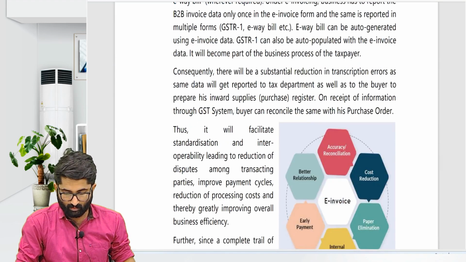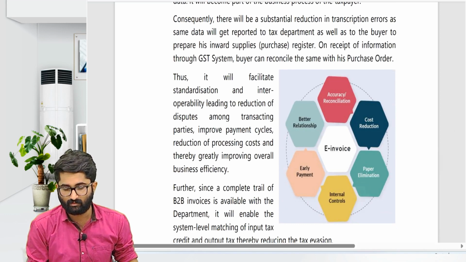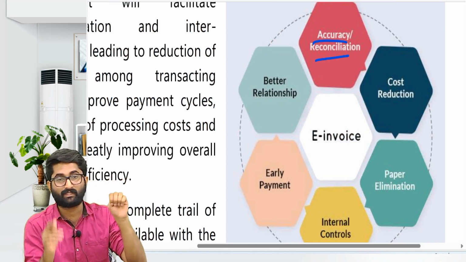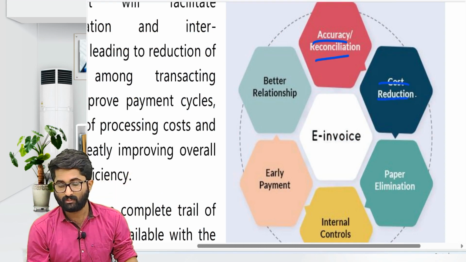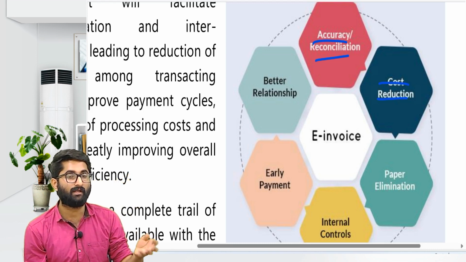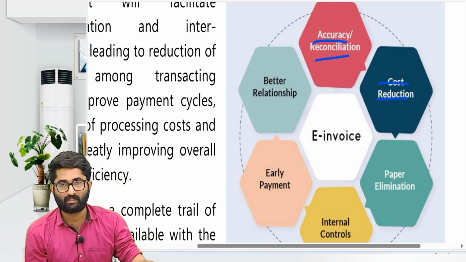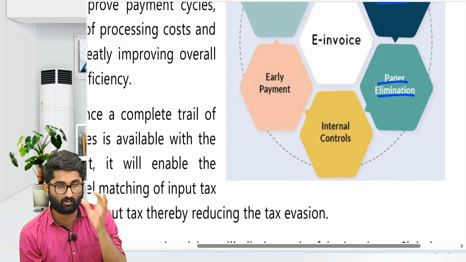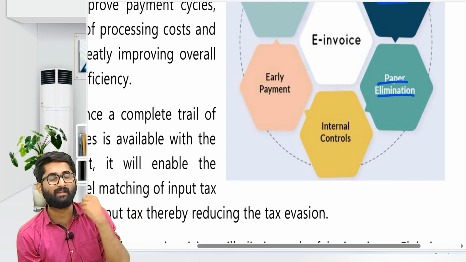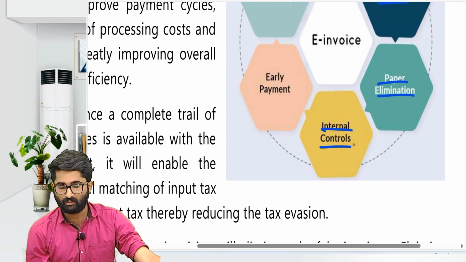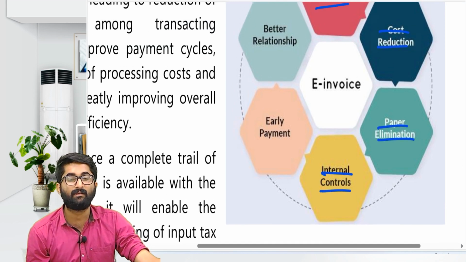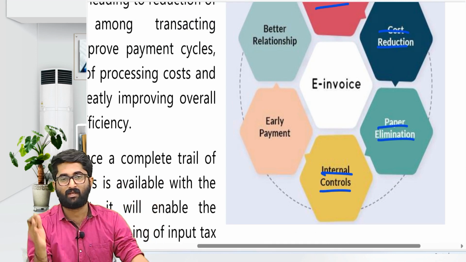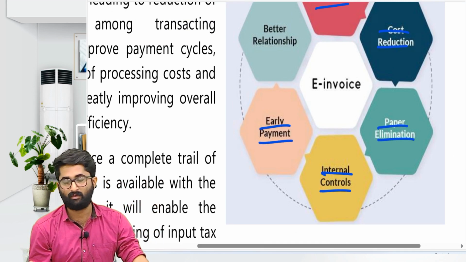And other important points: why e-invoicing, sir? It is for accuracy and reconciliation purposes. In reconciliation, e-invoicing and GSTR 1 will not differ. Cost reduction: again and again you don't have to enter it, and no other employee is required. And paper elimination: earlier you were requiring paper, nowadays with e-invoicing you can easily send it to the person. Central control, internal control easily. Otherwise e-invoicing may show one amount and GSTR 1 another amount. Early payment will also be there. Why?